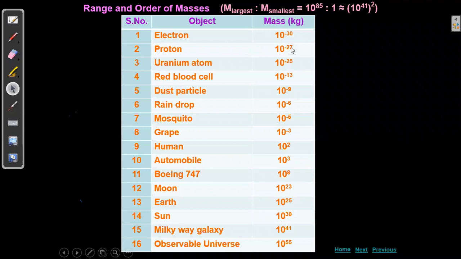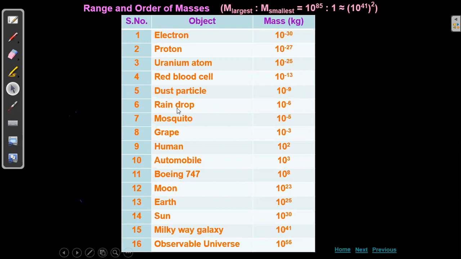Proton, just now we spoke about the atomic mass unit, is on the order of 10 to the power of minus 27. Next, the uranium atom, a little larger atom, is 10 to the power of minus 25. Further, a red blood cell in our human body is 10 to the power of minus 13. Dust particles are 10 to the power of minus 9 kg, very small.